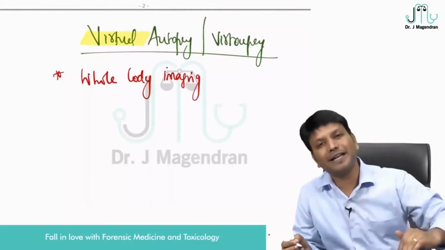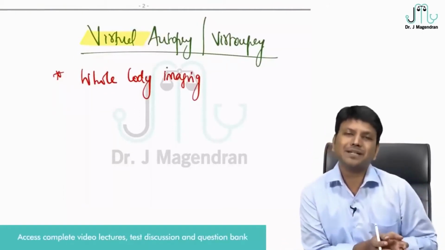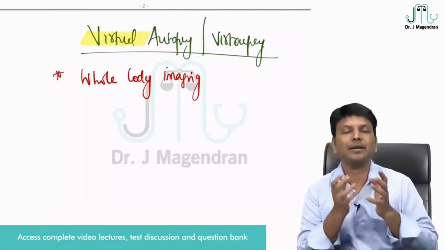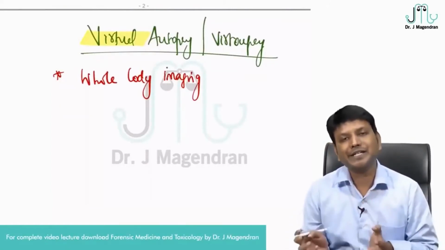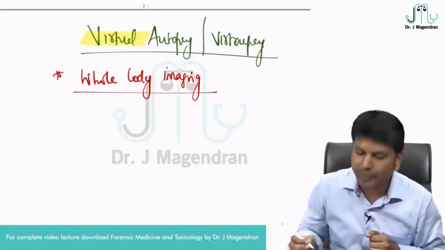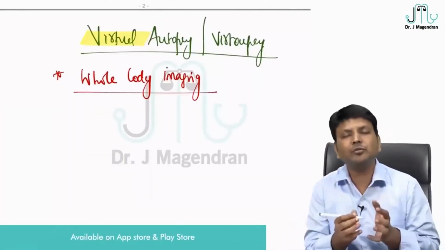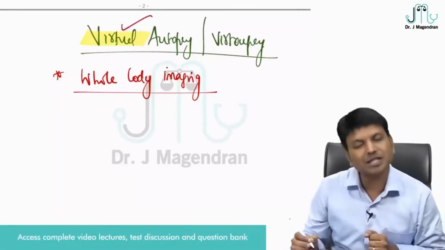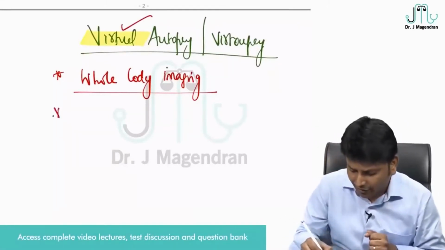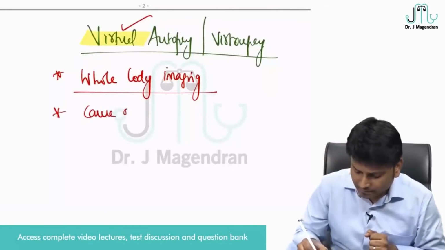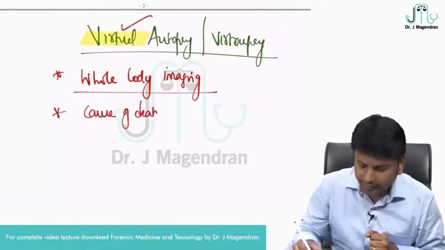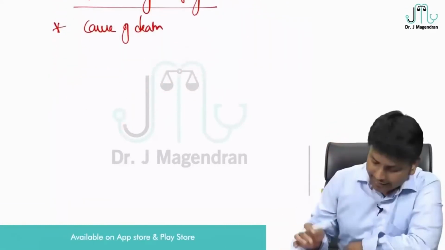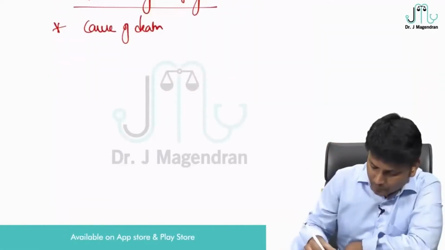When you do whole body imaging, whatever lesion is present in the body can be easily detected. It can be a fracture, it can be a structural pathology, it can be easily detected. Within a few minutes, you can tell the cause of death. In most of the developed countries, this virtual autopsy is being conducted. That's called virtual autopsy. The next autopsy is called